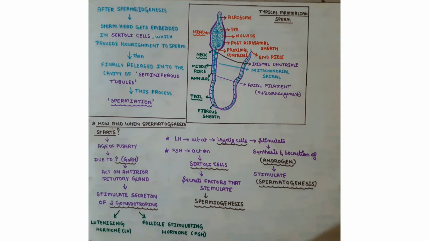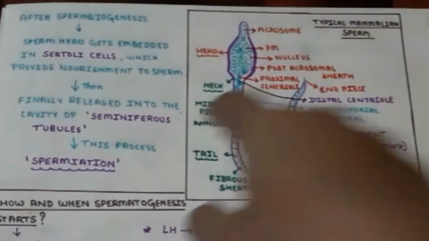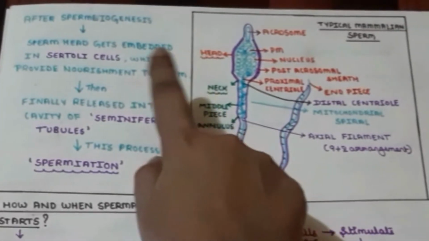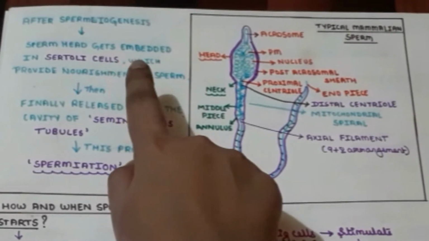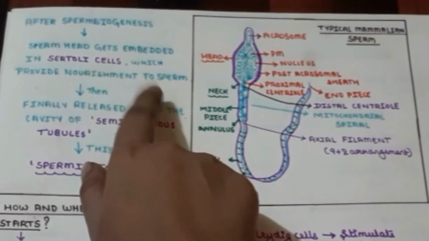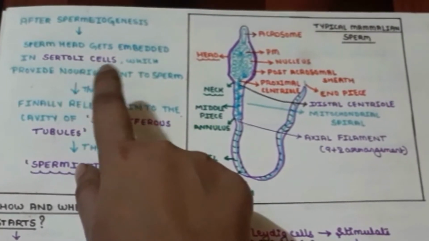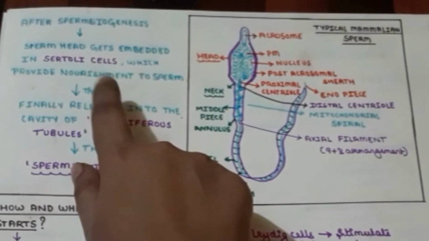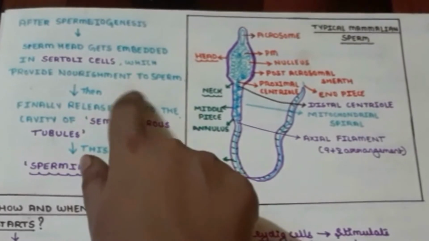After spermiogenesis, the sperm head gets embedded in the Sertoli cells, as we saw earlier, which provide nourishment to the sperm.